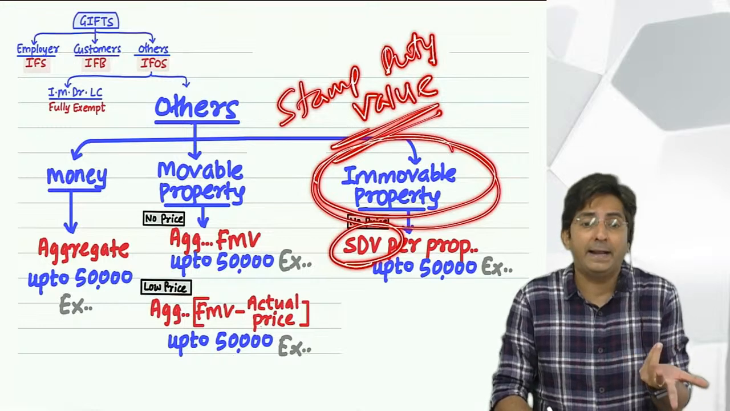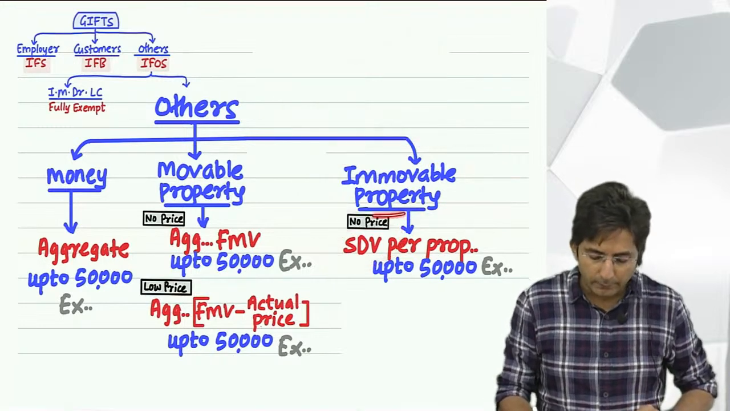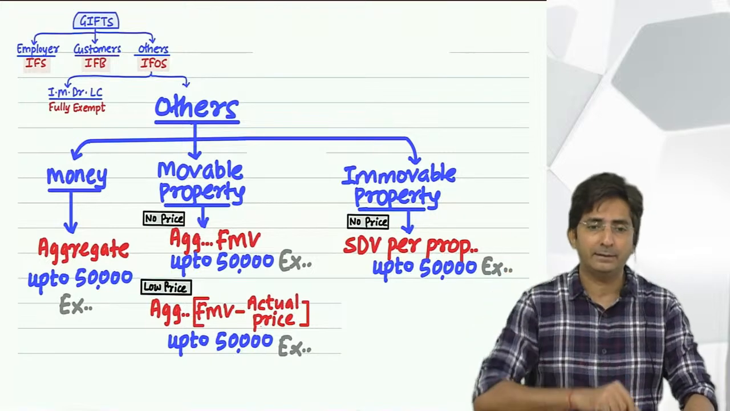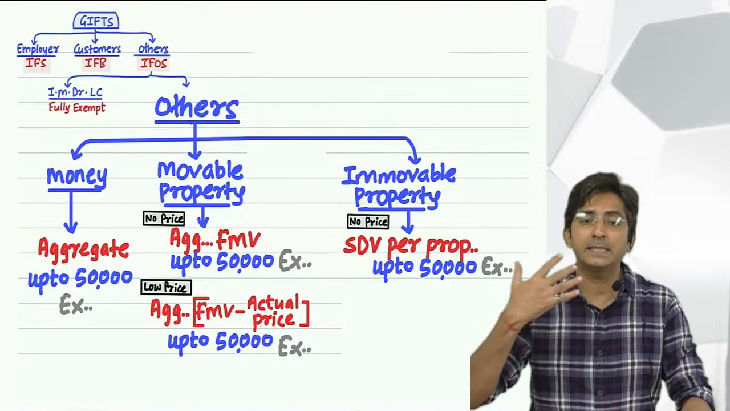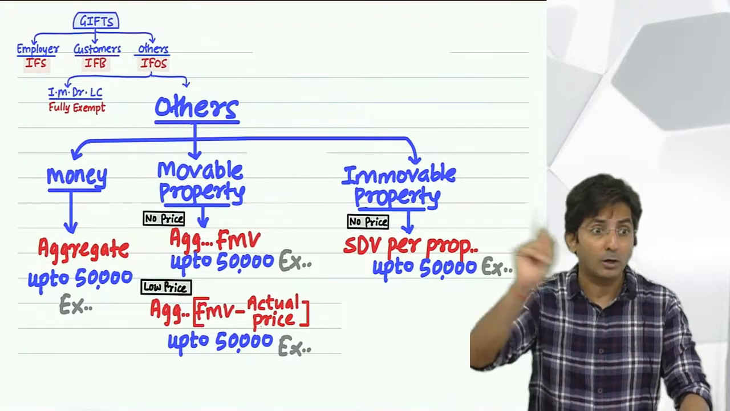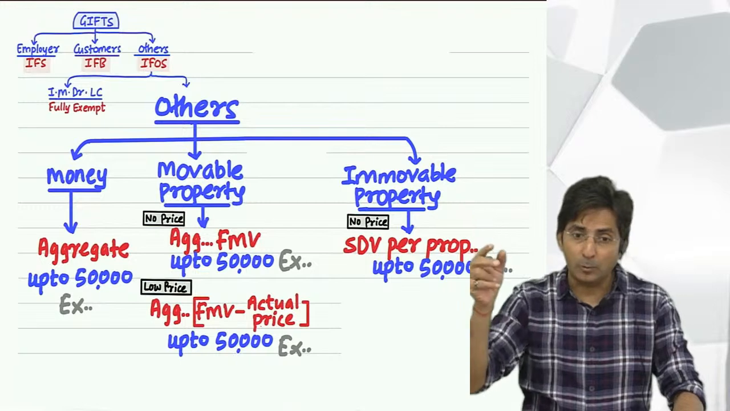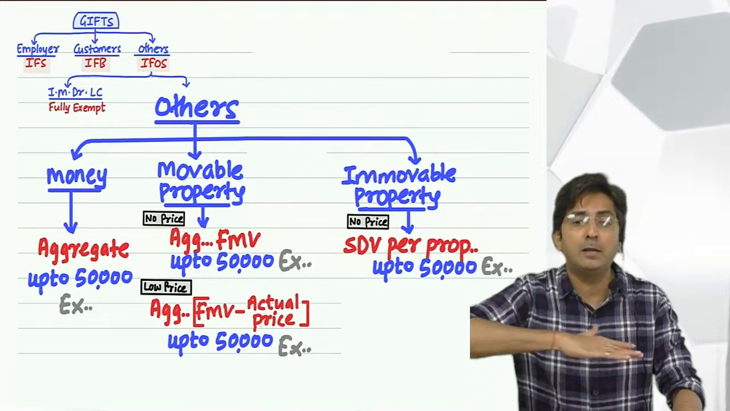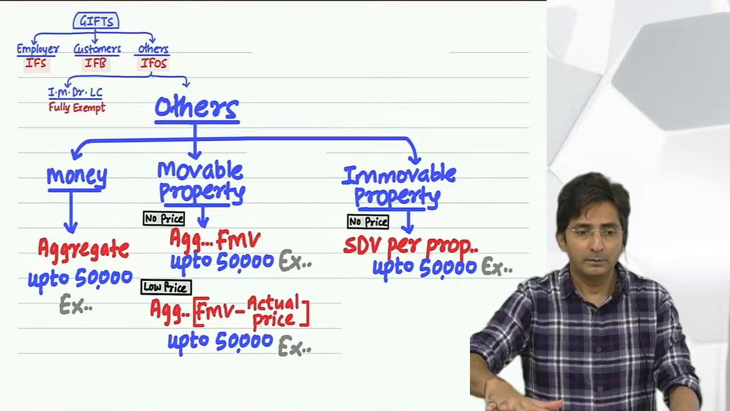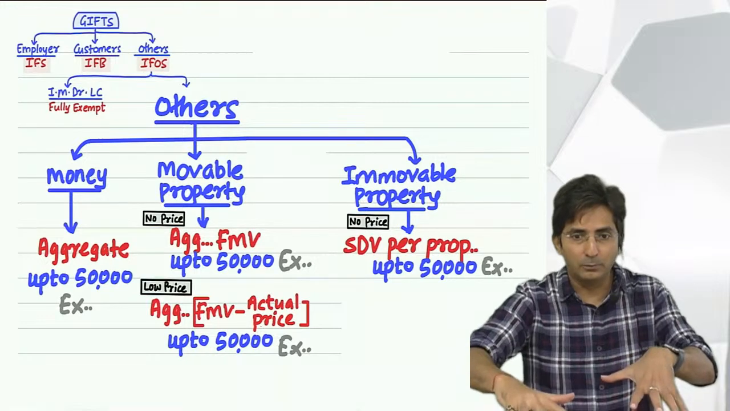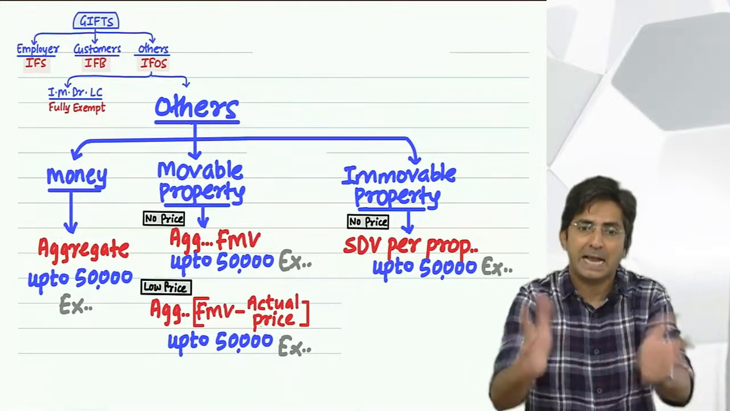Stamp duty value. Why? Because whenever there is immovable property, some stamp duty is levied on that. For example, today if I purchase or sell a flat, the state government, not the central government, levies stamp duty, and they levy stamp duty on the prevailing market value. So since stamp duty is levied on a market value, such market value is called stamp duty value.